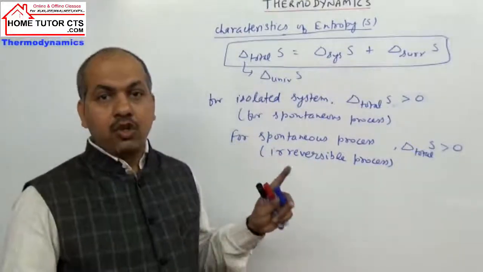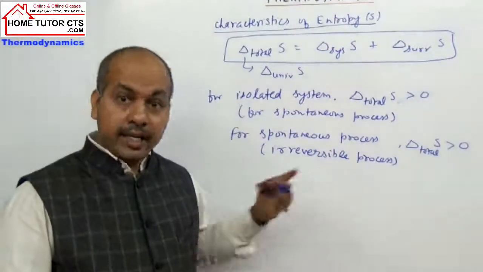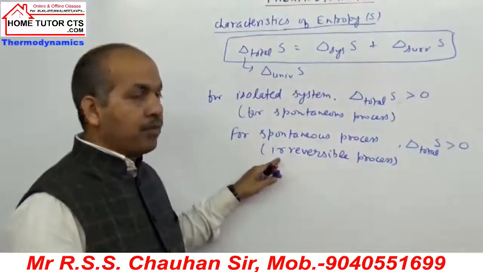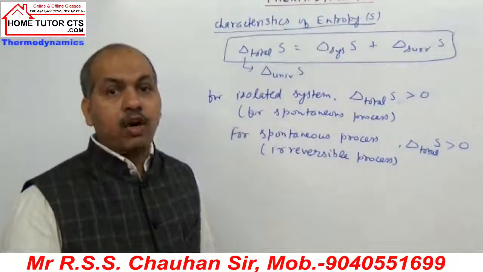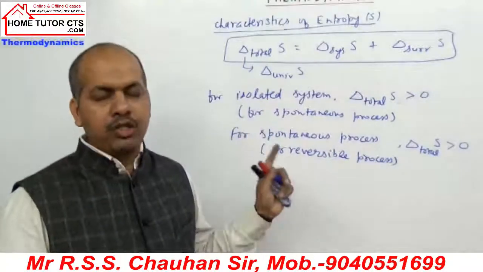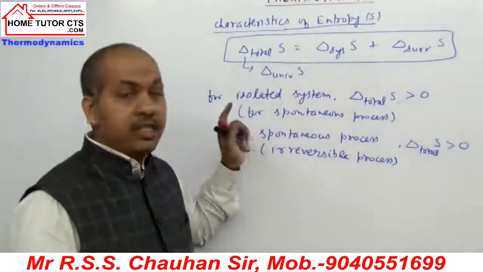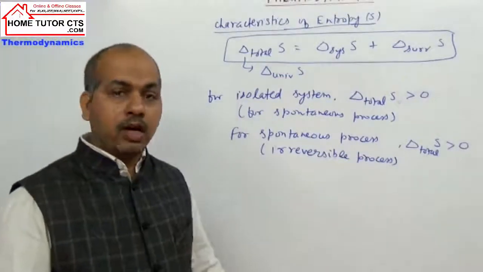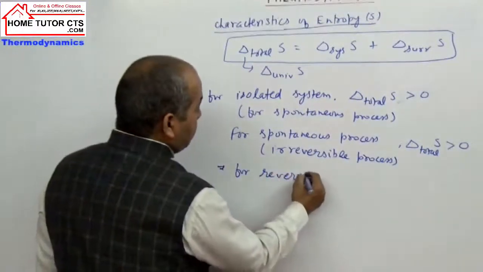Remember, all the reactions whichever are occurring spontaneously in nature are irreversible. So when they ask question if for a spontaneous process or for an irreversible process, delta S total is how much? Remember, all the reactions or the naturally occurring process, they are spontaneous in nature. All are spontaneous in nature, and therefore they are also irreversible in nature. For such a process, delta S total will be how much? Positive.